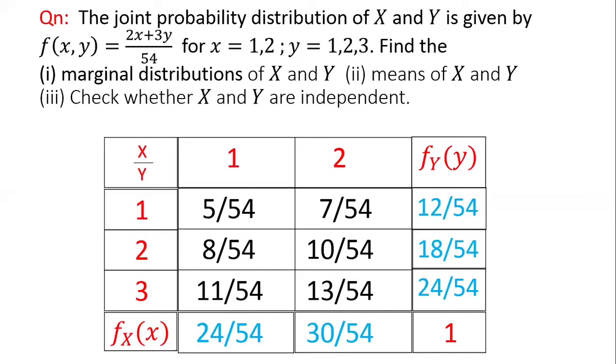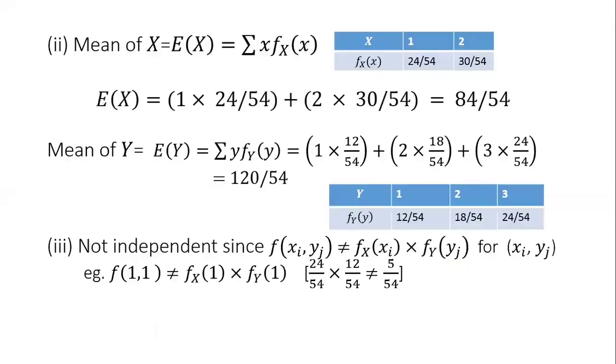Now to the second question, the means of x and y. Capital X takes values 1, 2, with f_X(x) equal to 24 by 54, 30 by 54. Remember, we had this in the previous slide, and this is actually the marginal distribution of x. So we have here a probability distribution, and we have to get the mean of x. Mean of x is sigma x into f_X(x). So 1 into 24 by 54 plus 2 into 30 by 54, and that is the expectation of x, equal to 84 by 54.